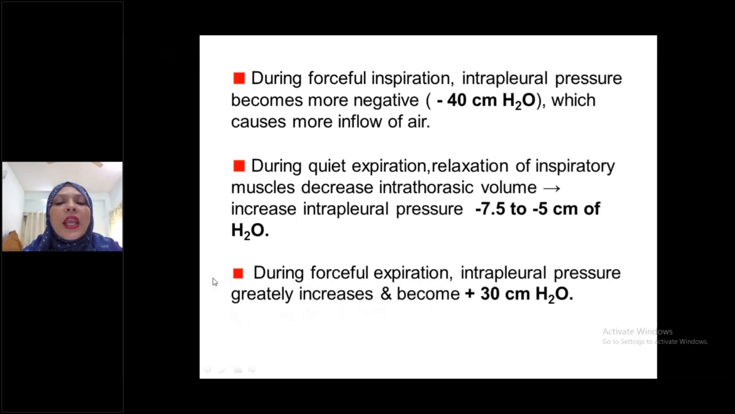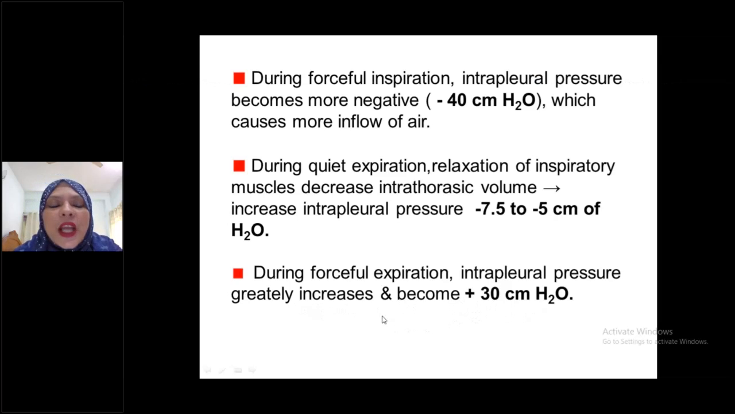Normally, during expiration, intrapleural pressure goes from -7.5 to -5 centimeter of water under normal conditions. But with forceful expiration, intrapleural pressure greatly increases and becomes more positive, that is +30 centimeter of water according to Samsung Rights.